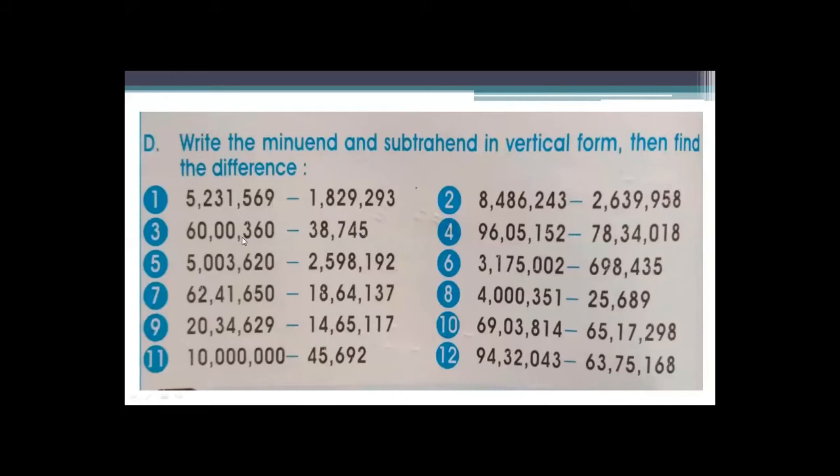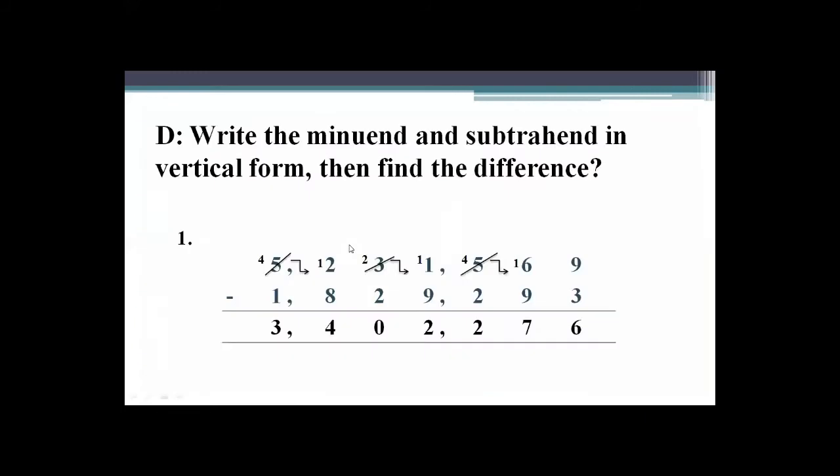First of all, you write this number and then this. So here you see 60 lakhs. 0 will not be read here. 0 is not read here. So 60 lakhs 360. Okay. And here 38,745, because nothing is given here in the place of lakhs and 10 lakhs. So what do you read here? 60 lakhs 360.